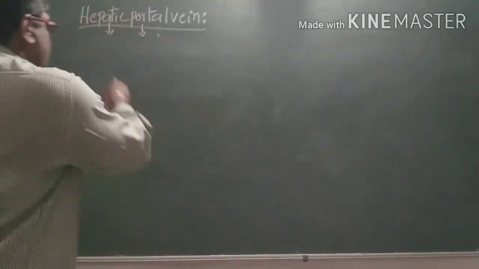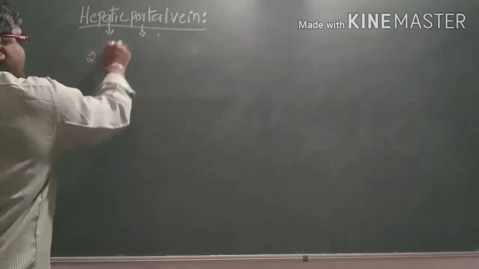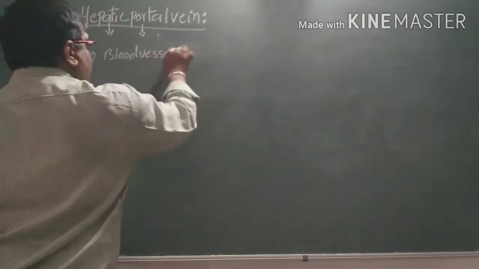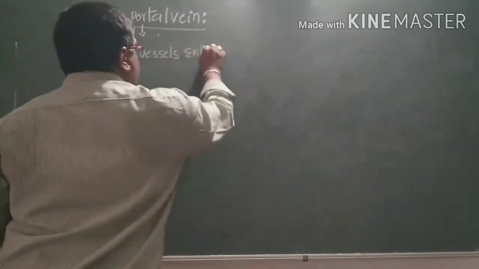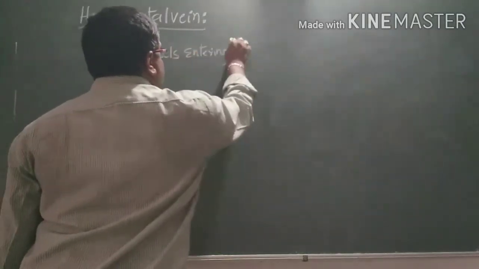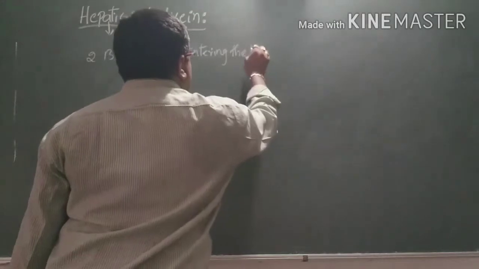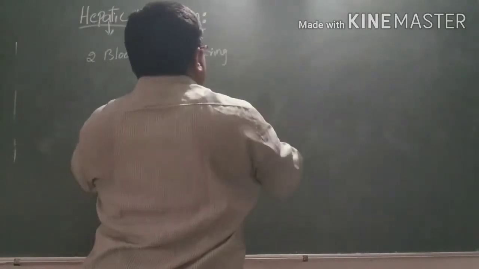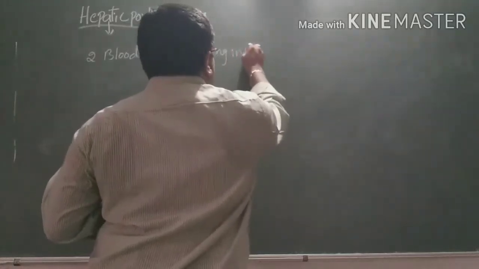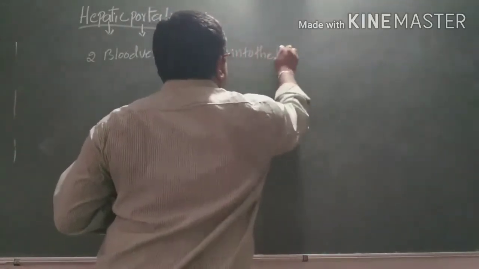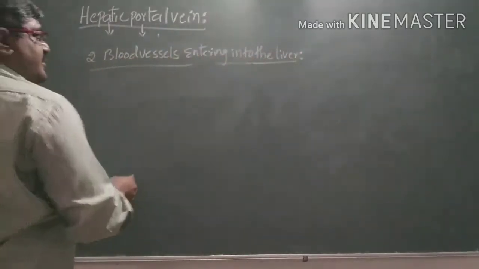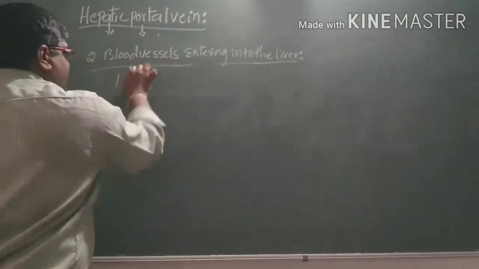The second one, the blood vessels entering into the liver. So here, first one, hepatic arteries.